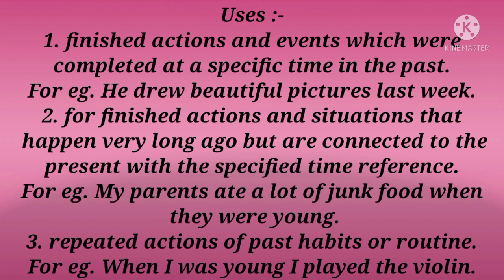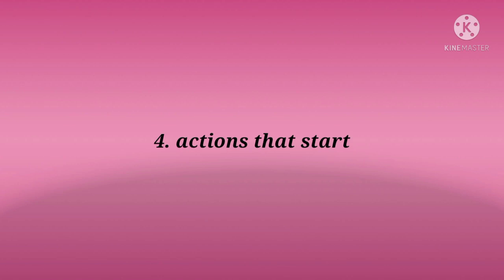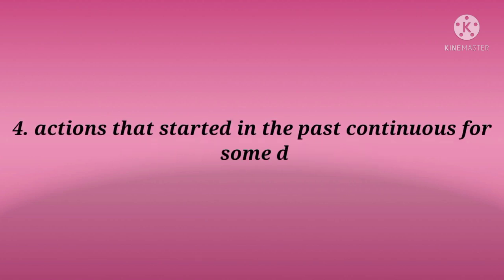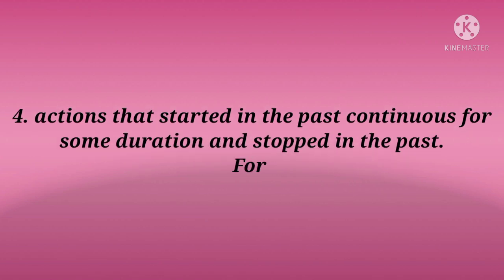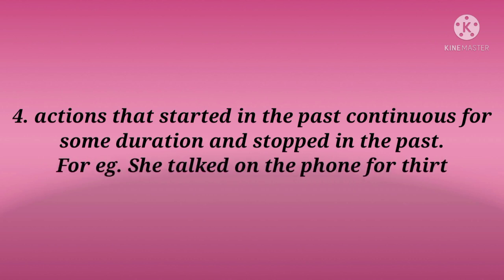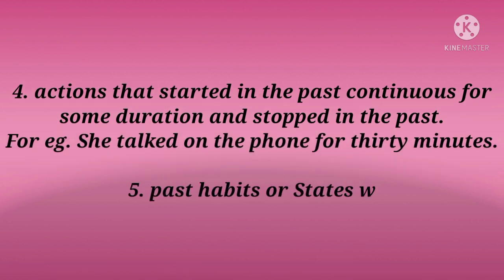Second, of finished actions and situations that happened very long ago but are connected to the present with the specified time reference. For example, my parents ate a lot of junk food when they were young. Third, repeated actions of past habits or routine. For example, when I was young, I played the violin. Fourth, actions that started in the past, continued for some duration and stopped in the past. For example, she talked on the phone for 30 minutes.